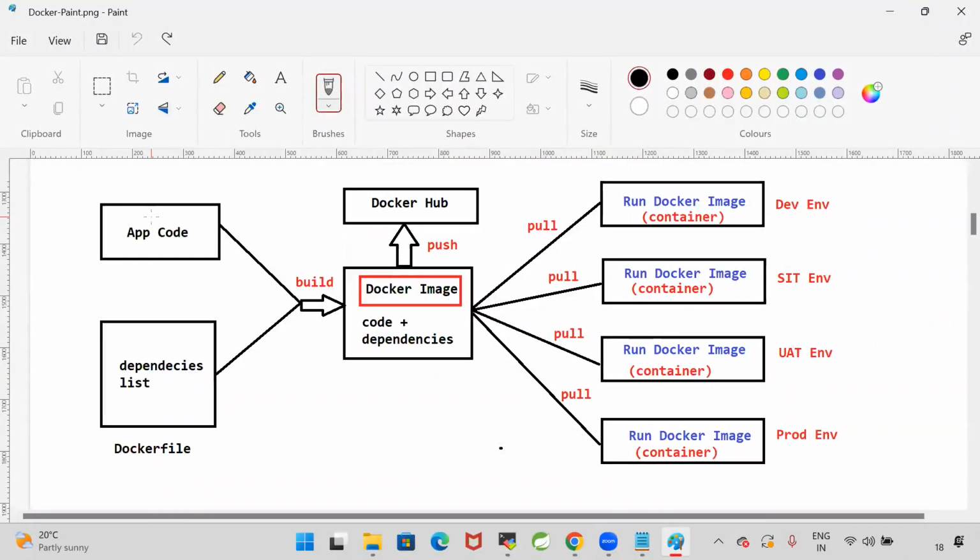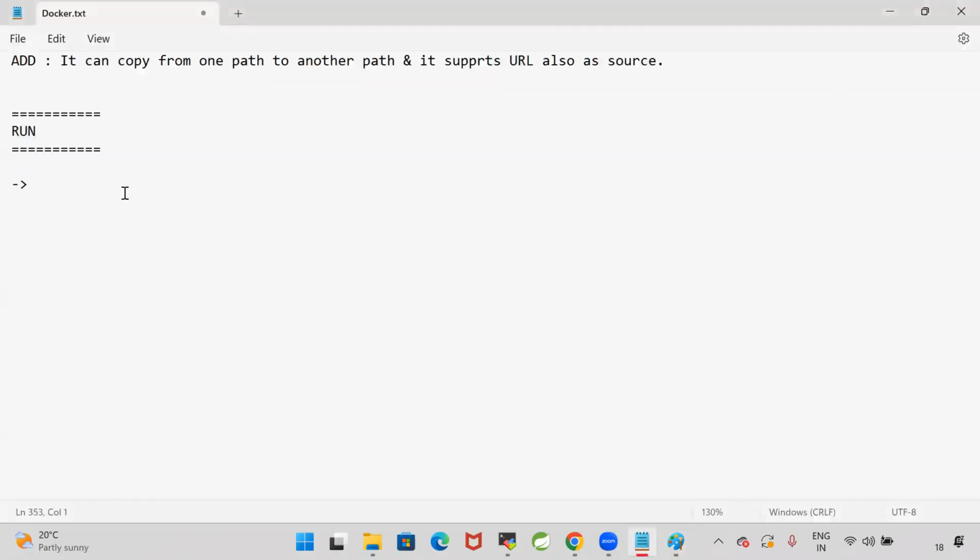Assume that my code is available in the GitHub. When I am creating a Docker image, I want to install the Git and clone the repository, then install the Maven and compile the project. So whenever we are creating a Docker image, if you want to install some softwares, then you can go for run command. What is the purpose of run command? Run is used to execute the instructions while creating the image. Run instructions will execute while creating Docker image.